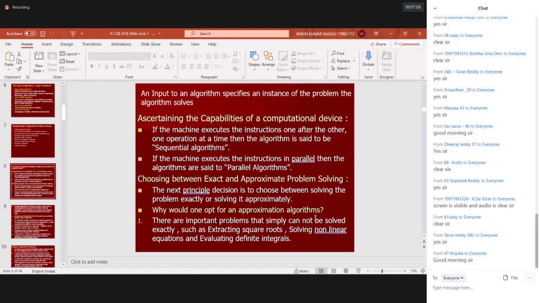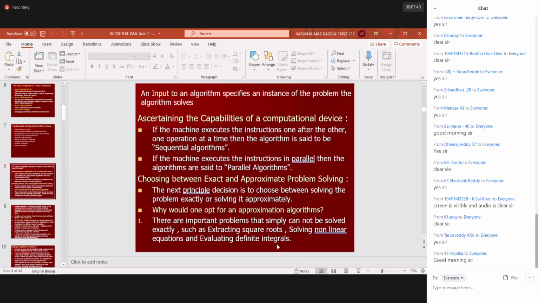So why should one opt for an approximation algorithm? There are important problems that simply cannot be solved exactly, such as extracting square roots, like I said yesterday, root 2 or root 3 or root 5. Certain numbers we cannot calculate exactly. Solving nonlinear equations may not give integer solutions. Sometimes you may get fractional solutions, like some ratios, and for that, recurring digits will come across.